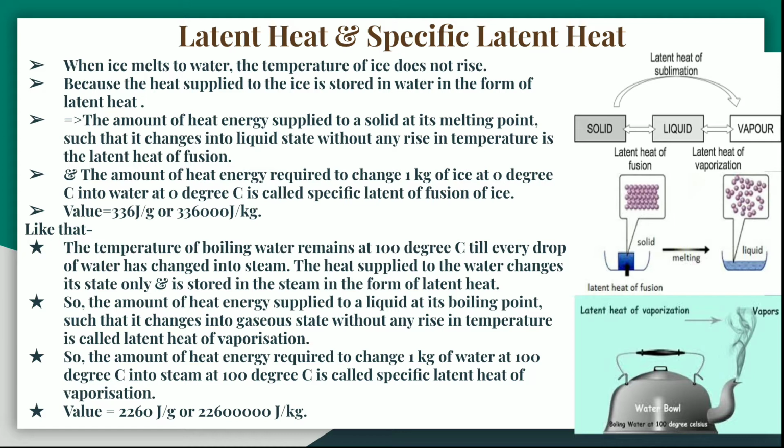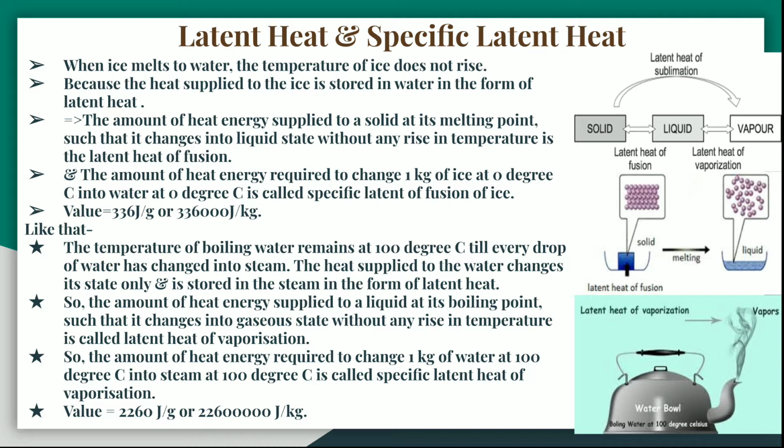What is the basic difference between a gas and a vapor? A gas is the gaseous state of a liquid at or above the boiling point of the liquid.